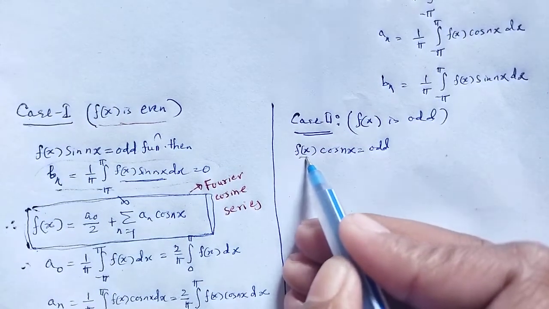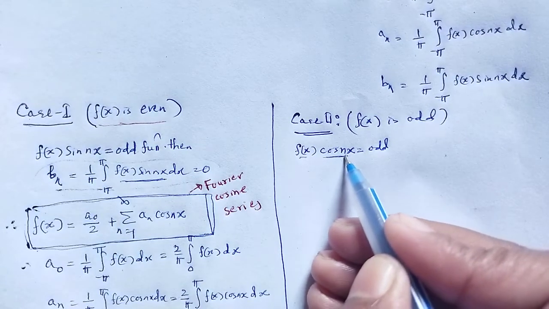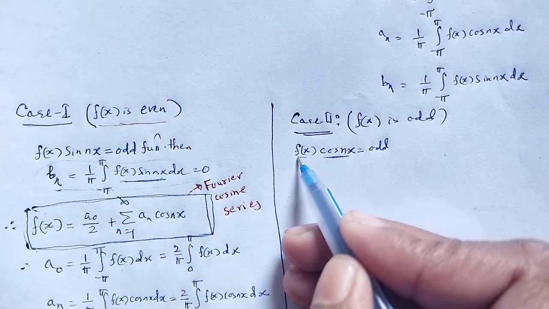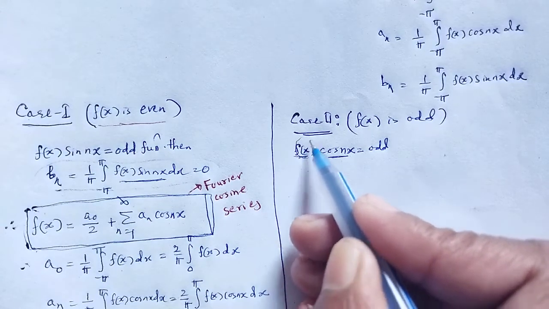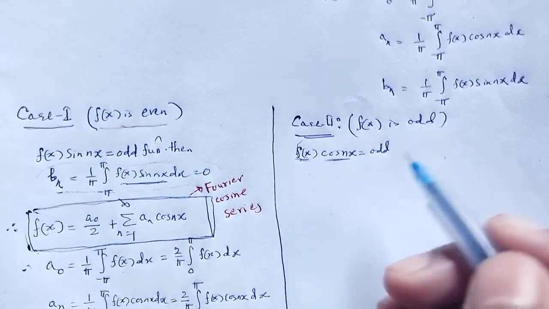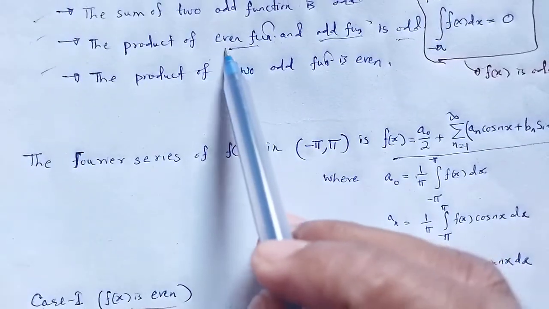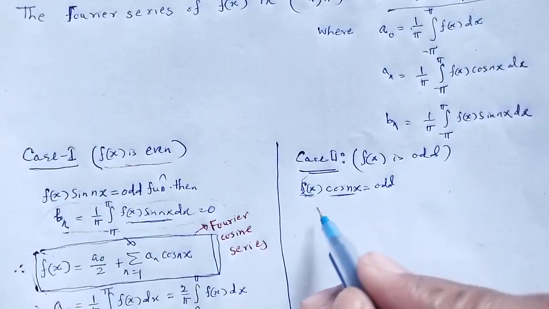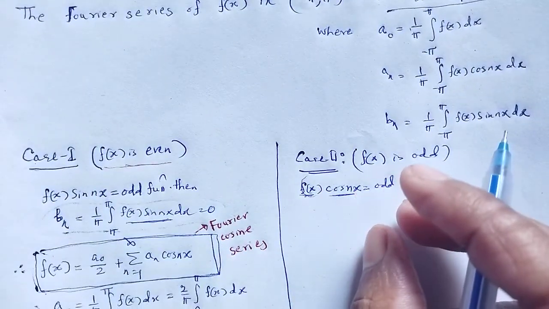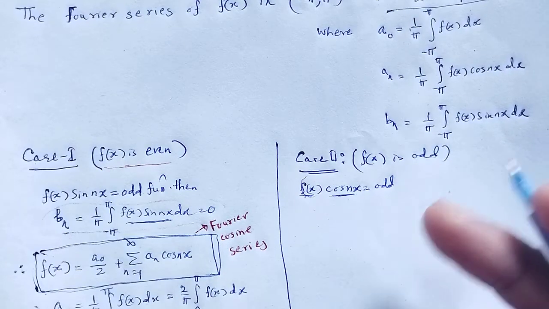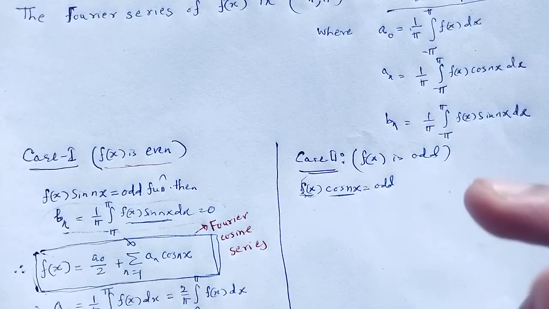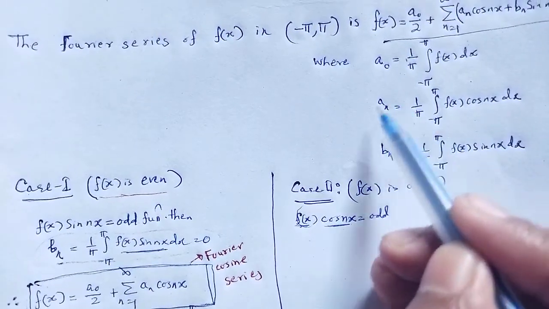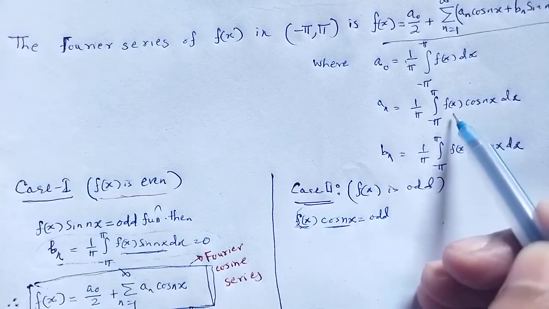Since f of x is odd and the cos function is even, the product of an odd function with an even function results in an odd function. The integration of an odd function in the range minus pi to pi results in 0. That's why the coefficient an results in 0.